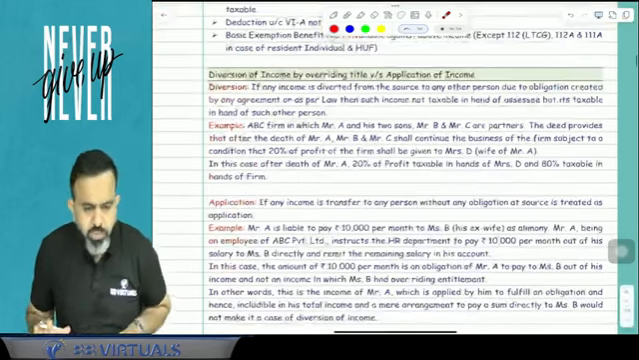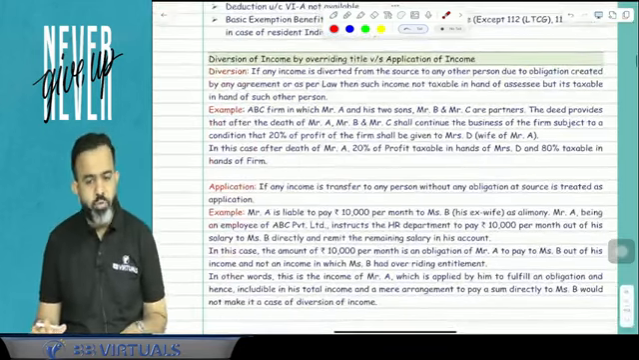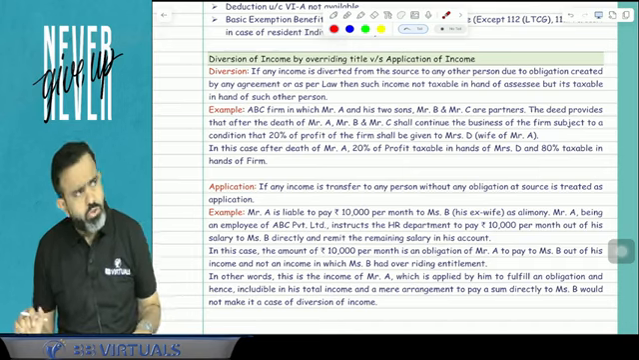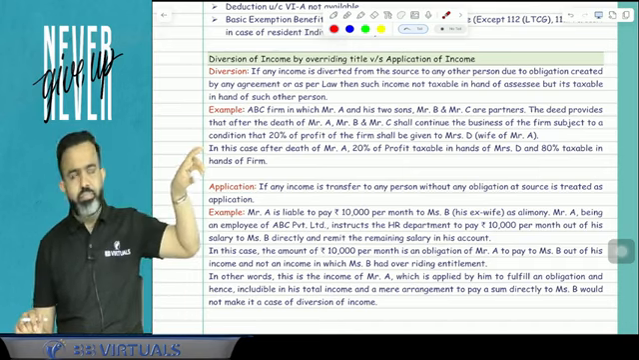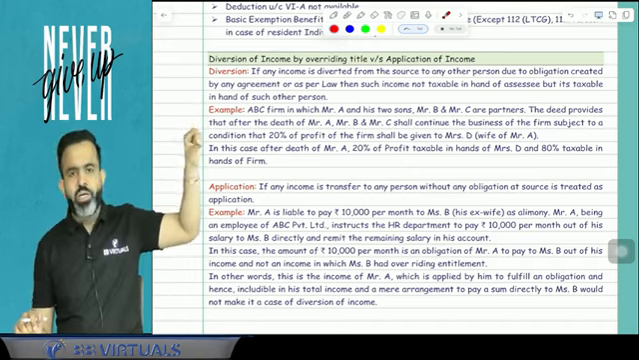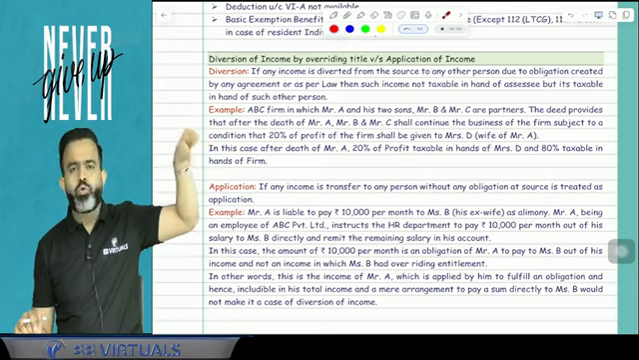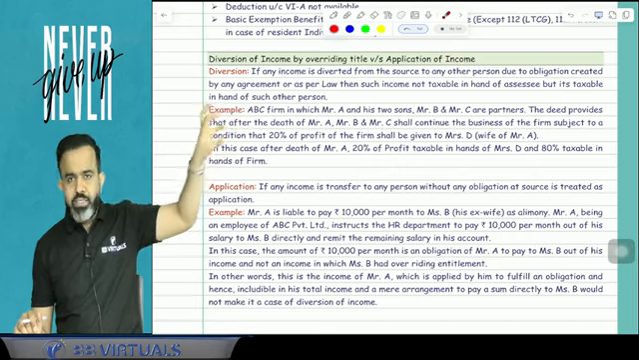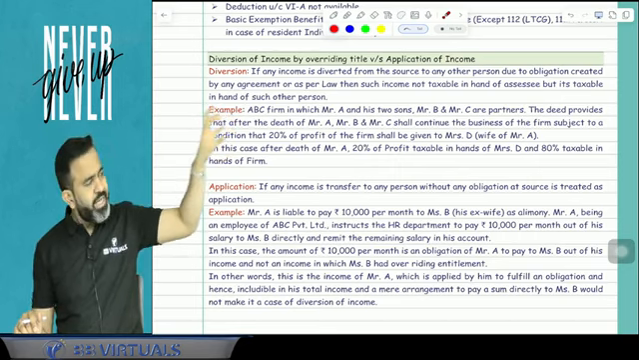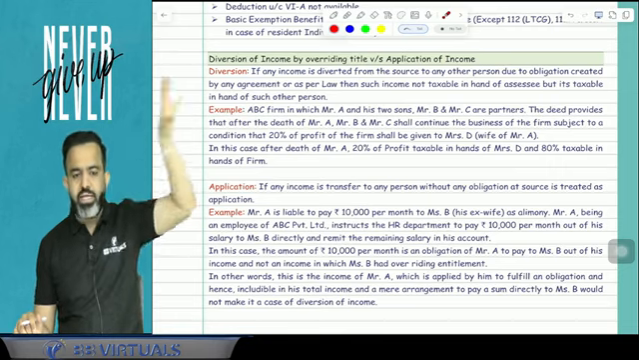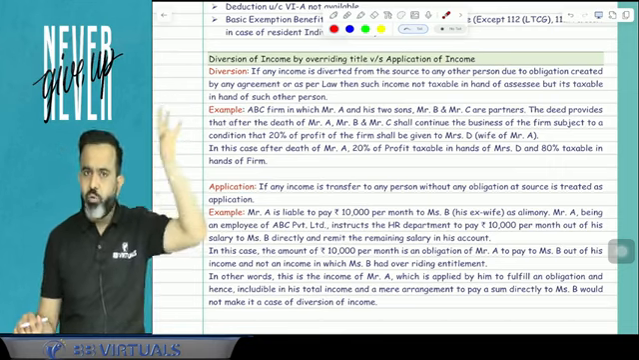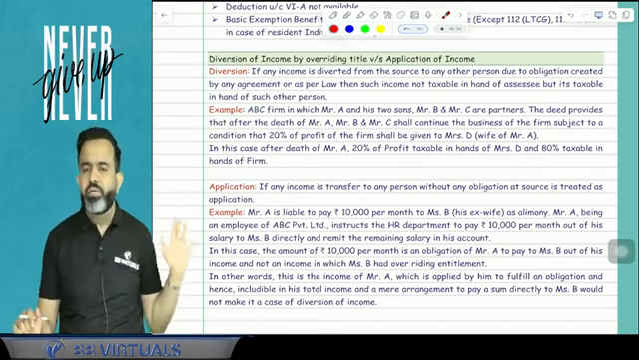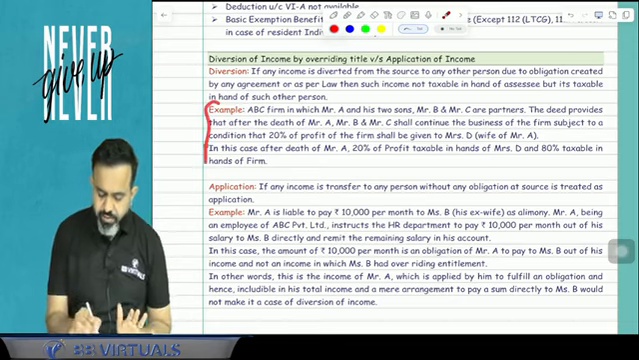Now the last concept of this particular topic is diversion of income by overriding title and application of income. Now what is the diversion of income? So guys, suppose there is any income, and at the generation of income, at the source of income only, due to any law or any agreement, there is a condition that this income has to be paid to any other person, then it is known as the diversion of income by overriding the title, and that income will be taxable in the hands of that person only. Suppose, for example, here we have given one example.